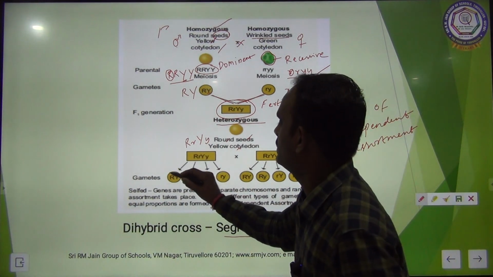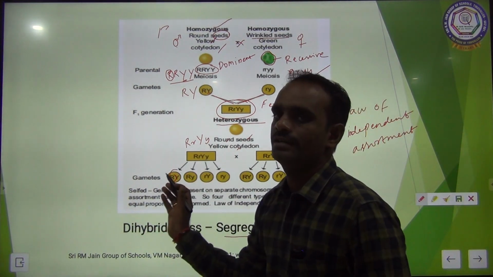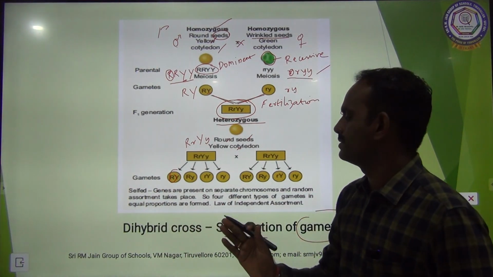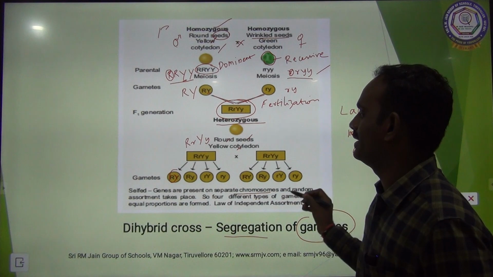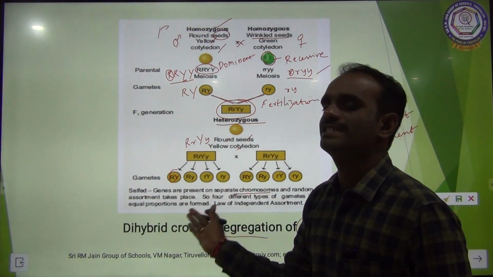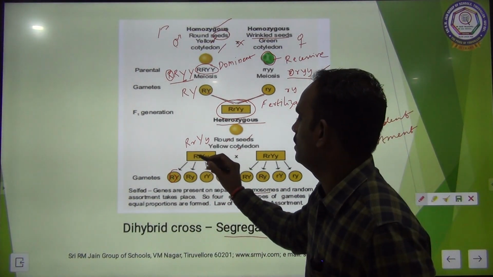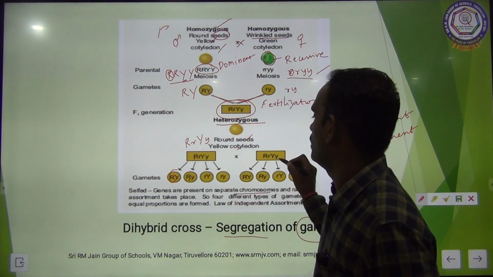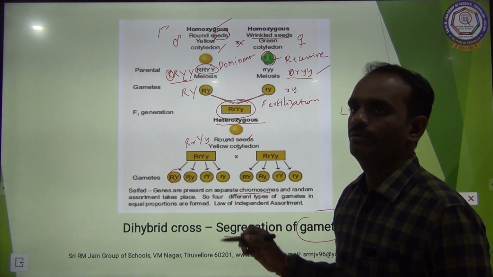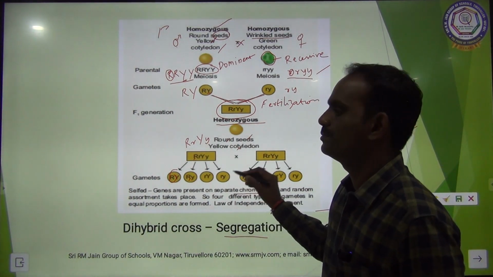The gametes are separated. They assort. They come out separately. The genes are present on separate chromosomes and random assortment takes place. So capital R capital Y, then capital R small y, small r capital Y, and then small r small y.